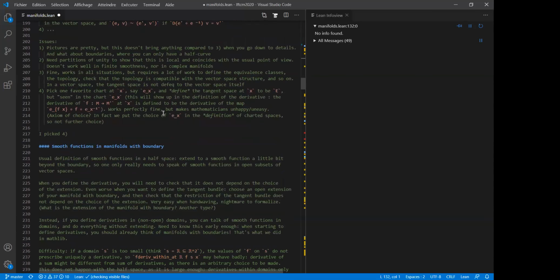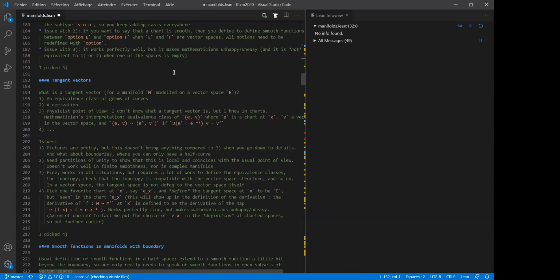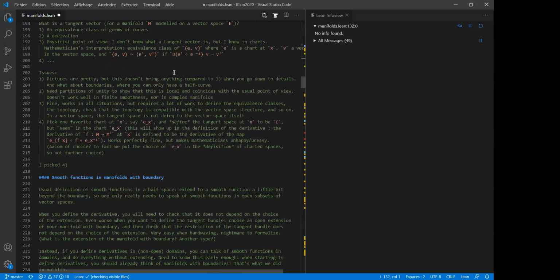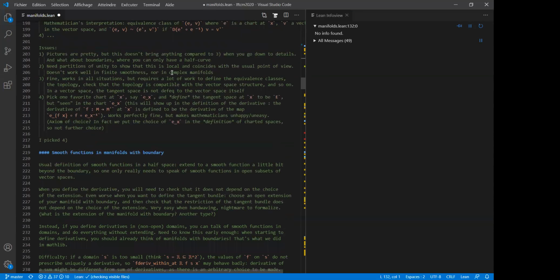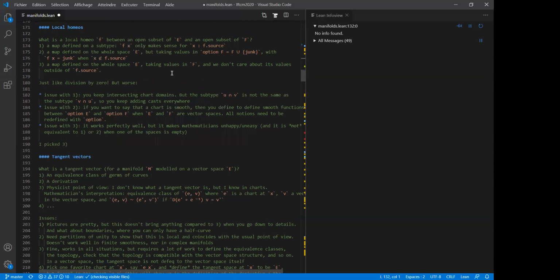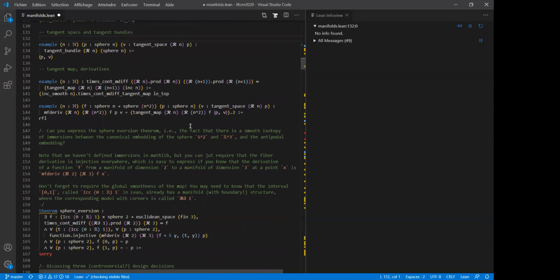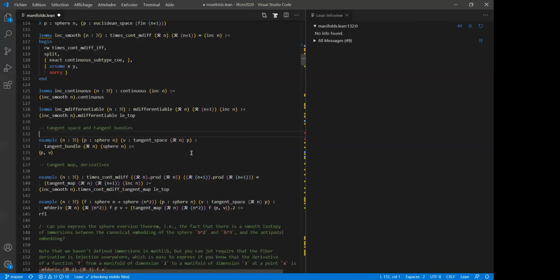And of course, it makes mathematicians unhappy or uneasy, a little bit like before. This definition is a scandal. I agree with that. But I hope I didn't start with that. I started with showing off how well it works. I mean, you can talk about tangent spaces, you can talk about the tangent map, the derivative, and you don't need to know how this is built under the hood.